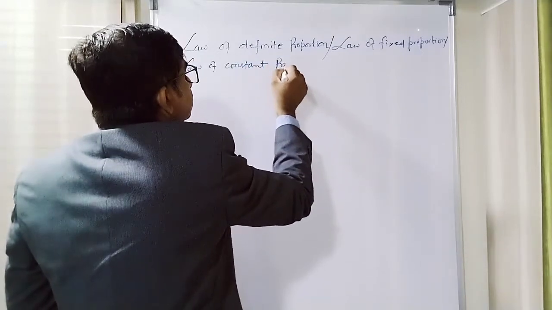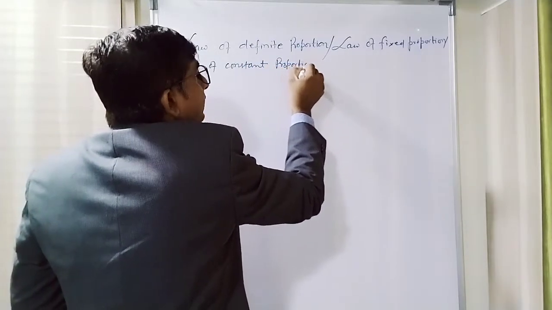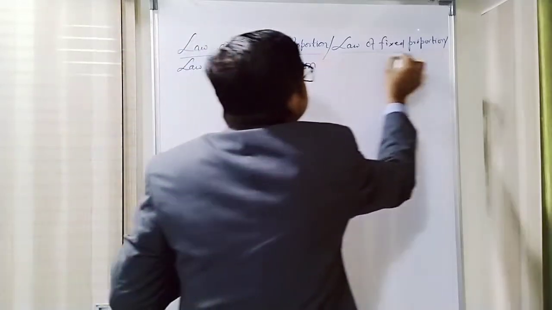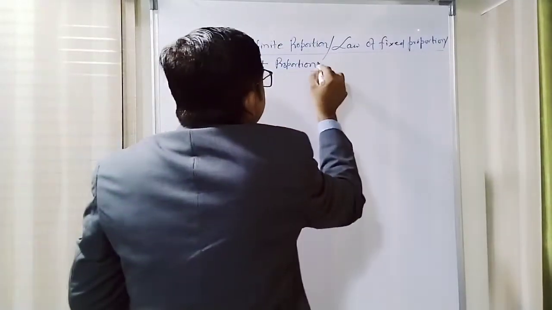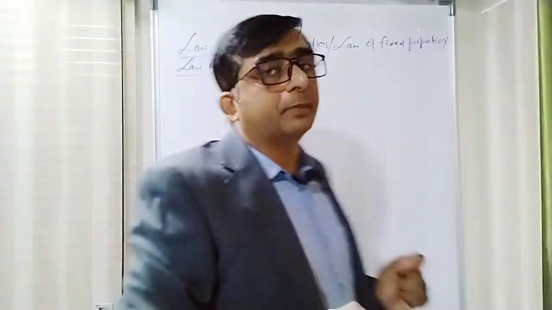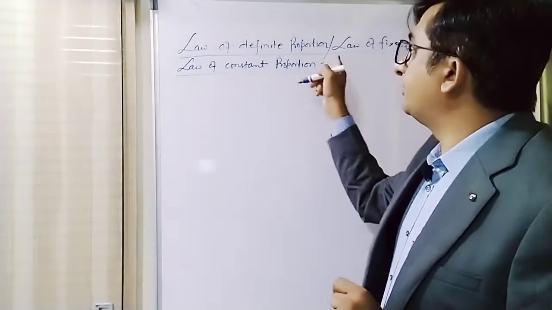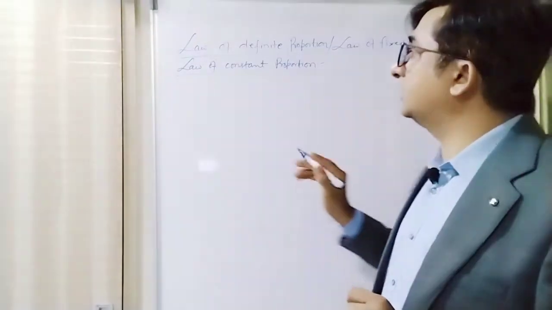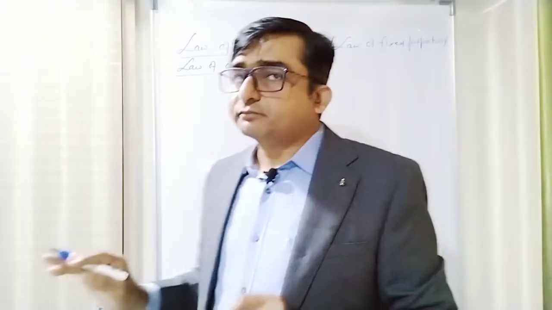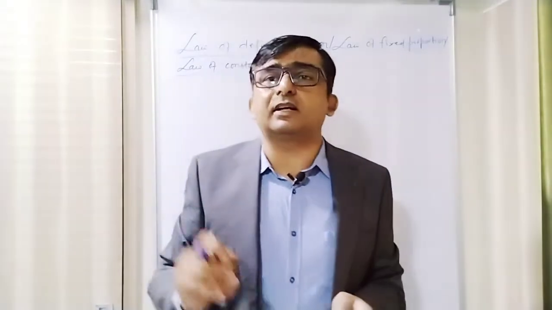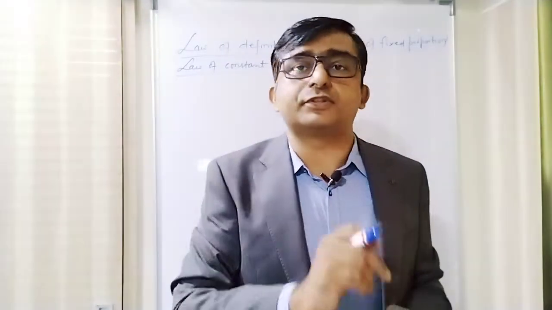All three are same thing. All are same thing. This law was given by a scientist whose name was Joseph Proust.